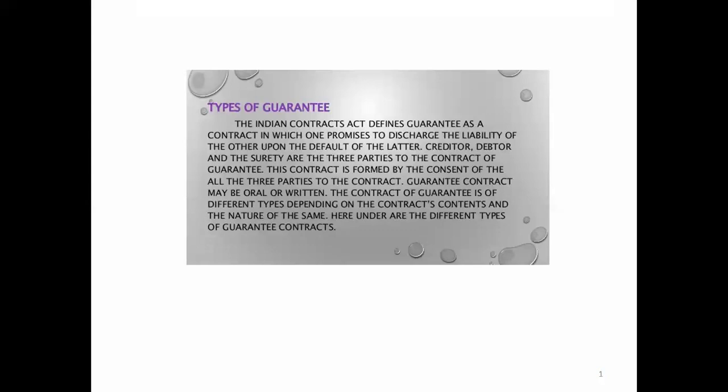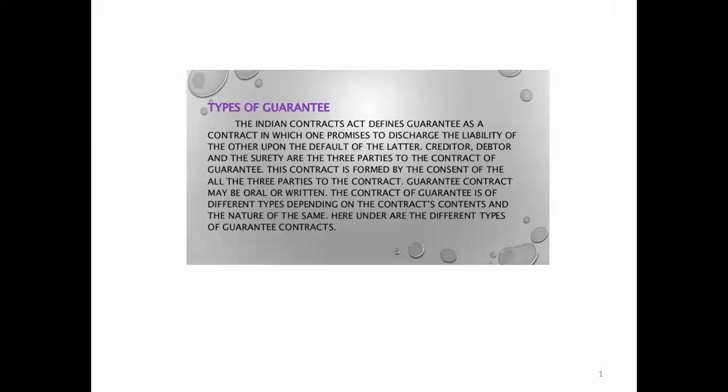Types of guarantee. The Indian Contract Act defines guarantee as a contract in which one promises to discharge the liability of the other upon the default of the latter. Creditor, debtor, and surety are the three parties to the contract of guarantee. This contract is formed by the consent of all three parties. A guarantee contract may be oral or written.